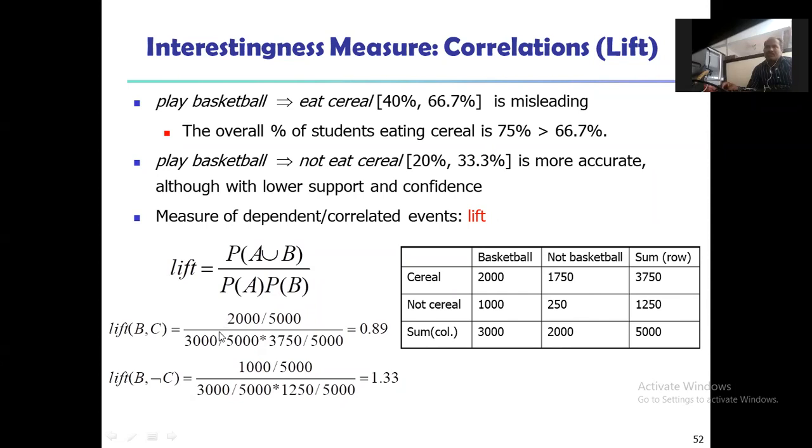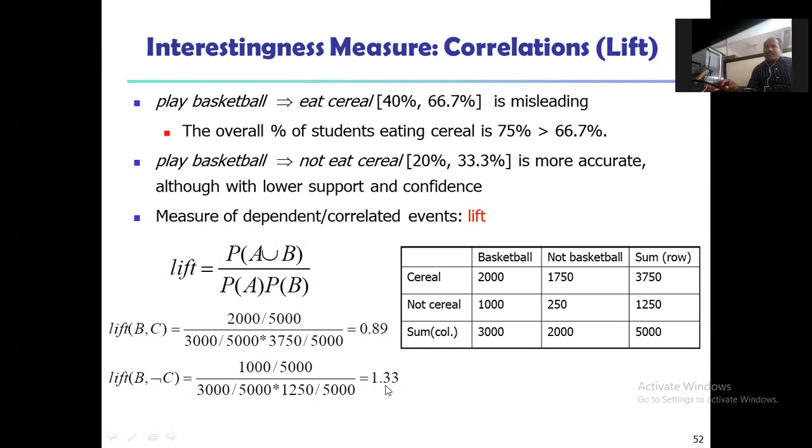So 2000 divided by 5000 and divided by 3000 divided by 5000 into 3750 divided by 5000. So the value is equal to 0.89. And the lift from B to C is 1500 divided by 5000 and divided by 3000 divided by 5000 into 1250 by 5000 is equal to 1.33 here.